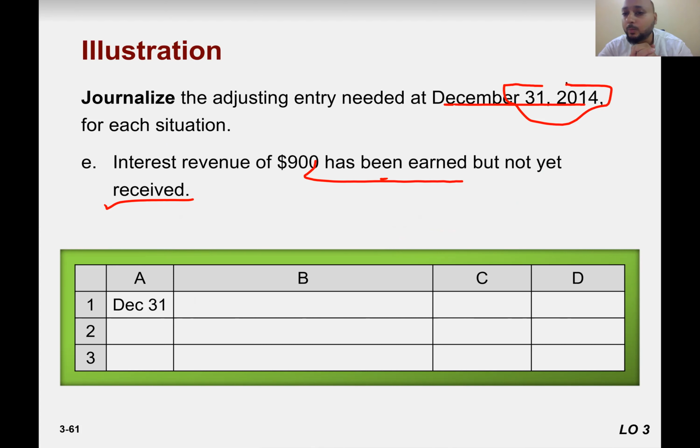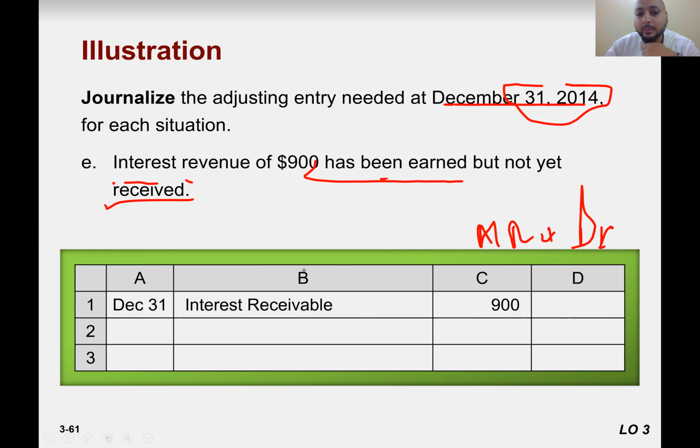So what would be the entry? Receivable is our asset, so receivable increase means debit. And revenue increase means credit. So the entry would be receivable to sales. Since we are dealing in interest, the entry would be interest receivable to interest revenue. Understand?